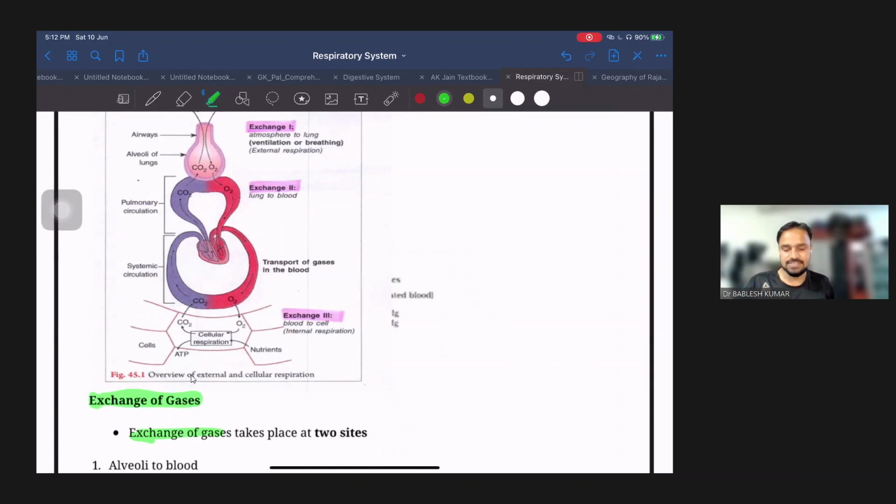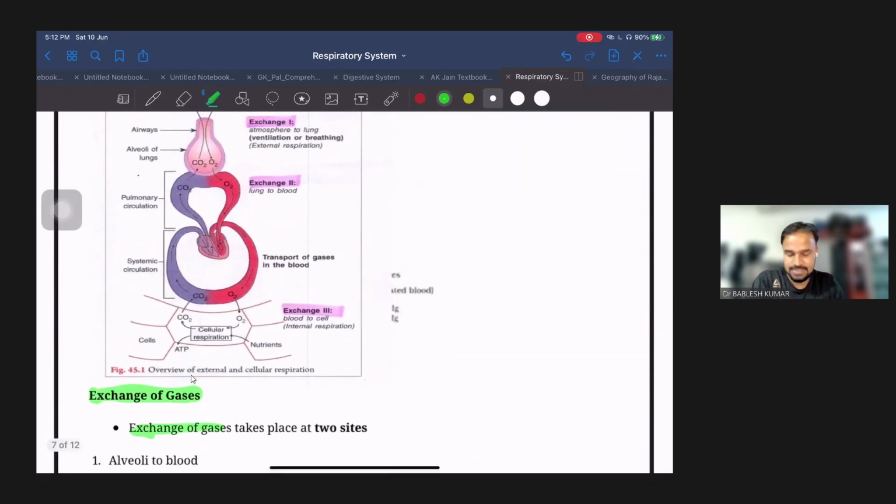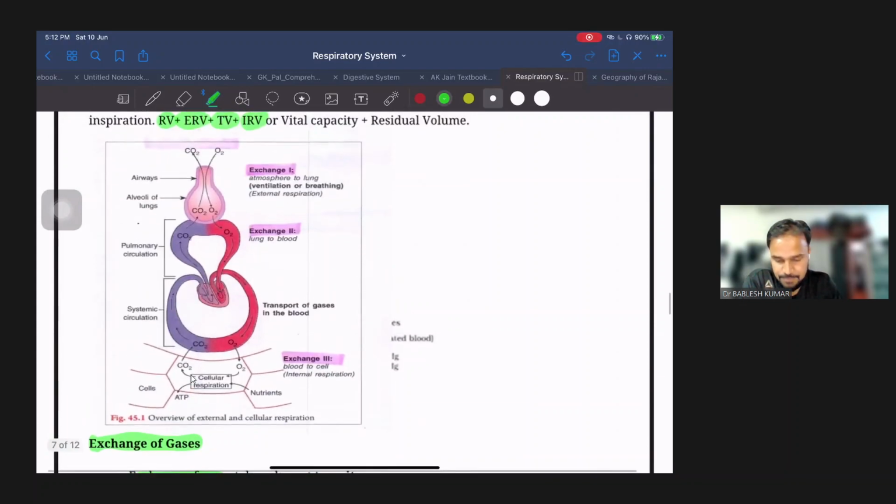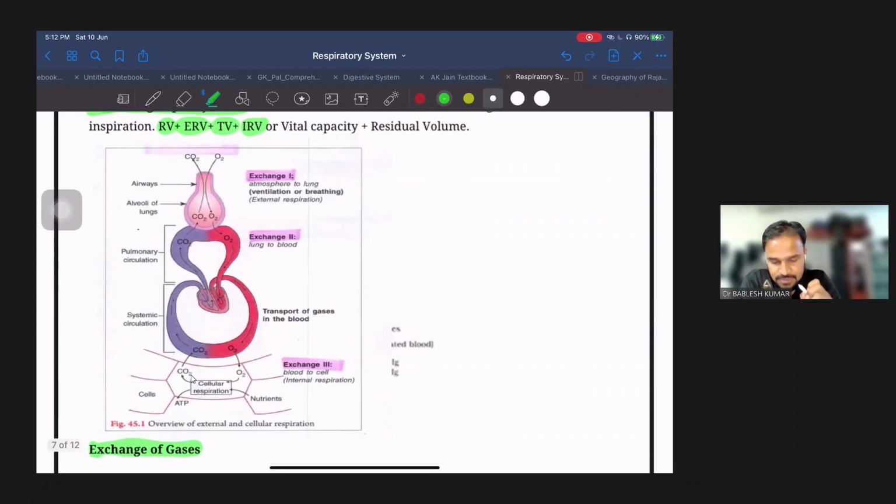Next we will see the exchange of gases, where these exchange of gases takes place and how these get transported in the body. So starting from the mouth, you can see from here O2 and CO2, like O2 it gets inhaled through the nostrils and trachea and it reaches to alveoli. So this is alveoli, and from the alveoli it gets diffused into blood. Here oxygen यहाँ से blood vessels में diffuse हो गया.